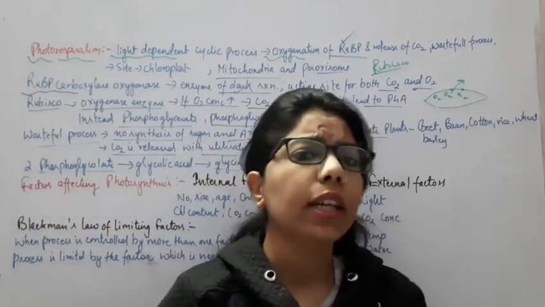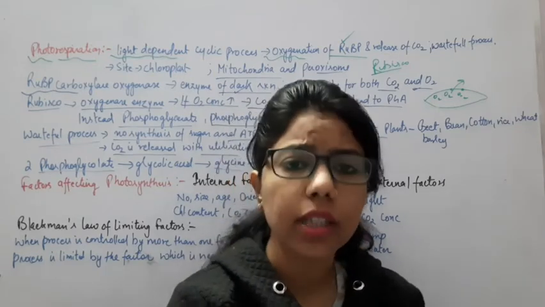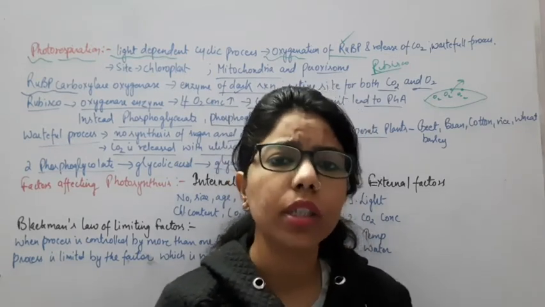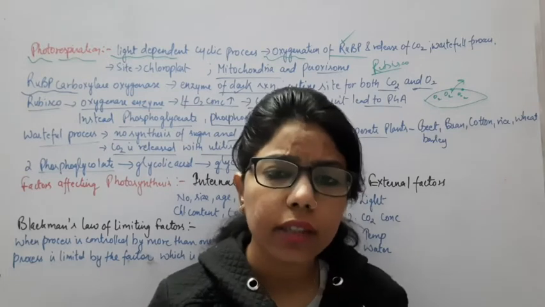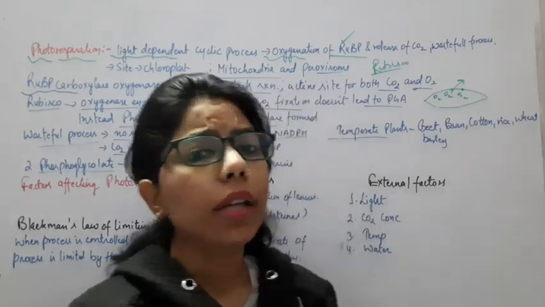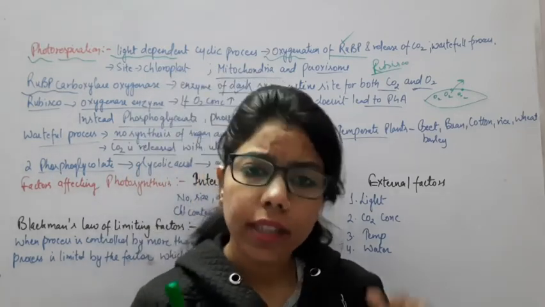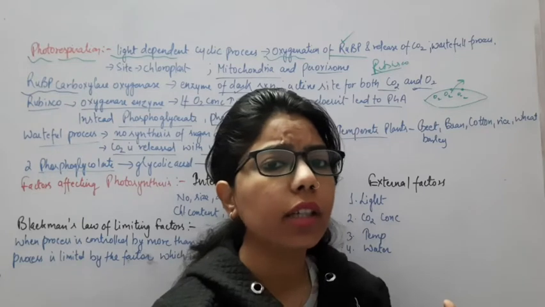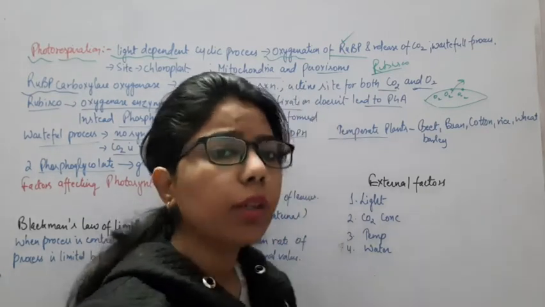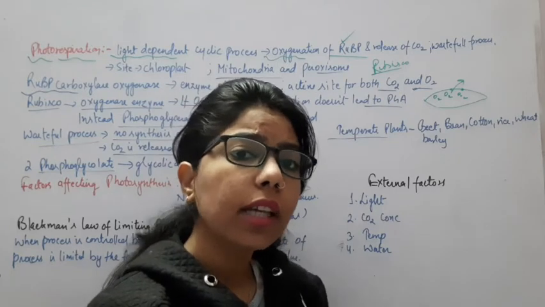We said that light is important, we know that carbon dioxide is important, water is important. So ultimately what are the factors which are affecting photosynthesis? Okay, so there may be some internal factors and there may be some external factors. The name indicates that external factors affect the outer part, and internal factors affect the internal part.